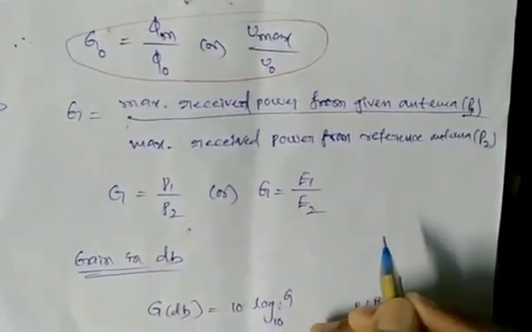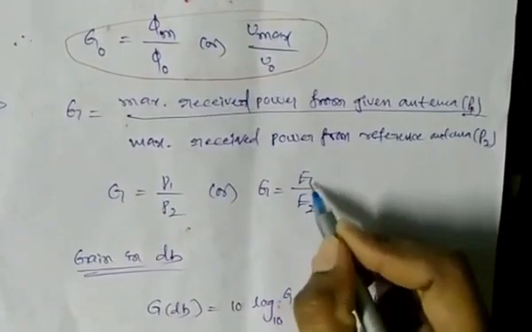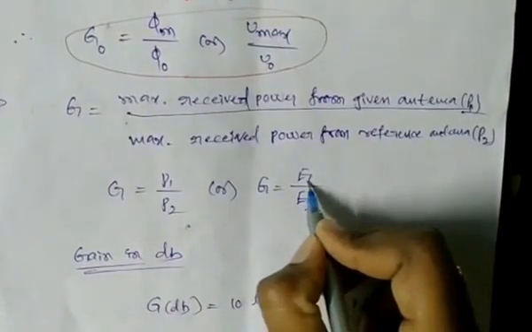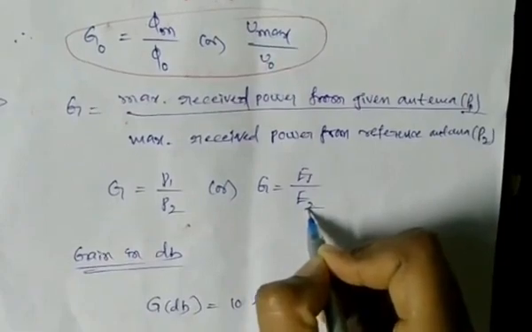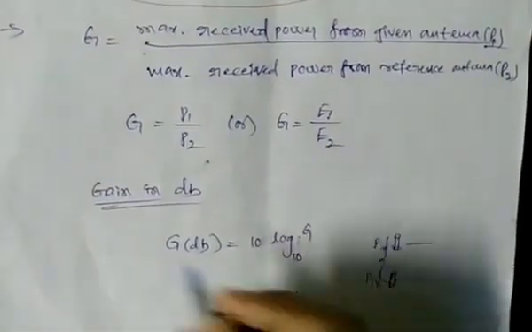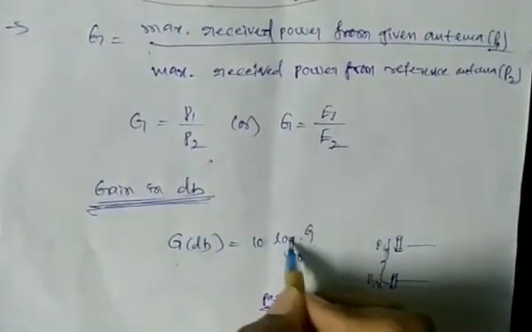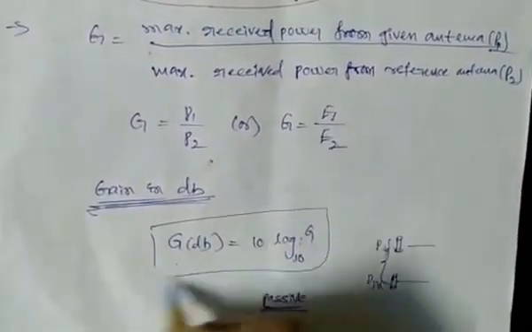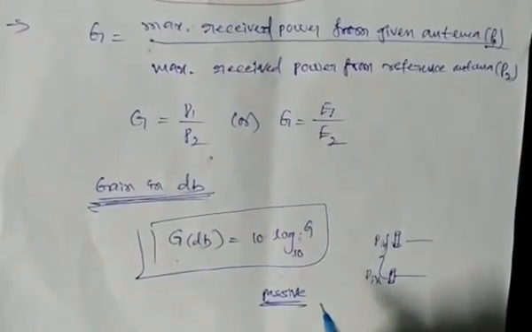We obtain the gain from the field strength also, E1 by E2, where E1 is the field strength of the test antenna and E2 is the field strength of the reference antenna. And the gain in dB: how do we find it? 10 log g to the base 10. By using this formula we obtain the gain in dB. Okay.